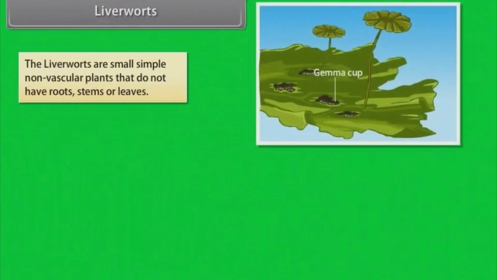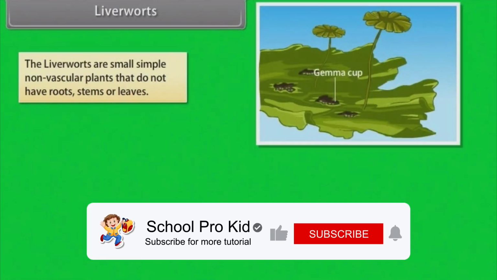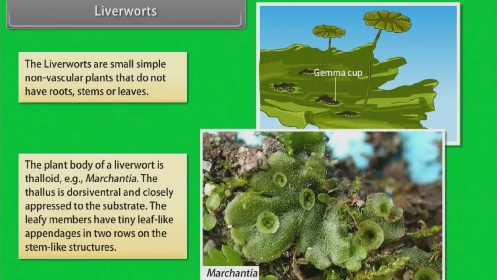The liverworts are small, simple, non-vascular plants that do not have roots, stems, or leaves. The plant body of a liverwort is thalloid. Example, Marchantia. The thallus is dorsiventral and closely pressed to the substrate. The leafy members have tiny leaf-like appendages in two rows on the stem-like structures.